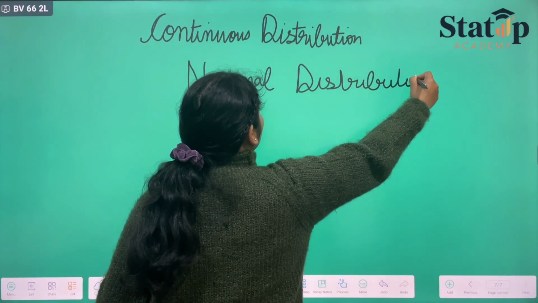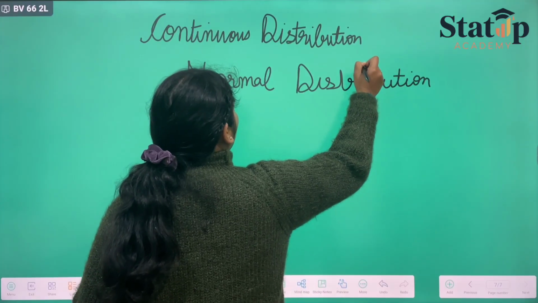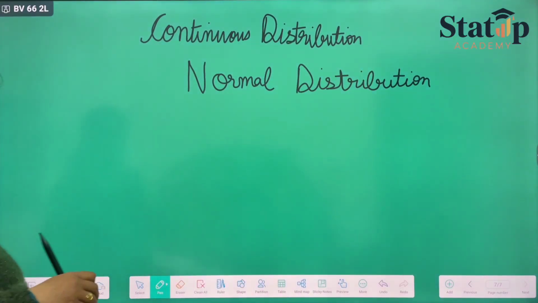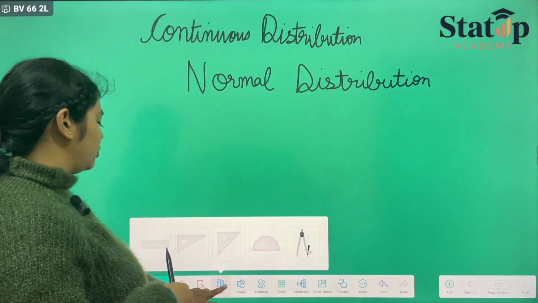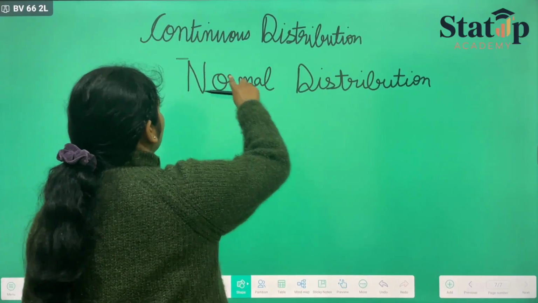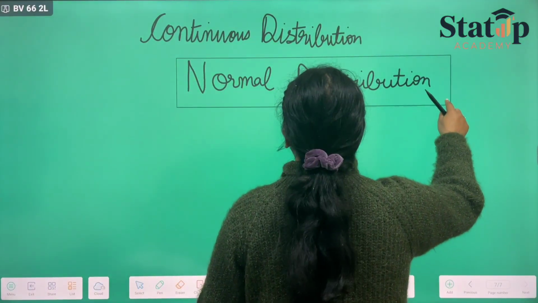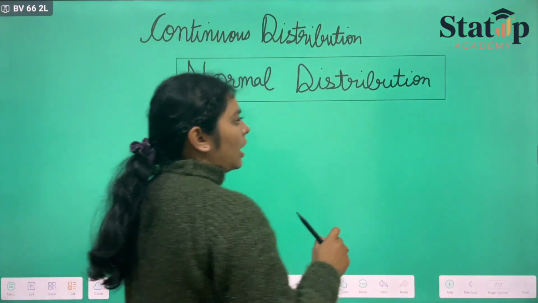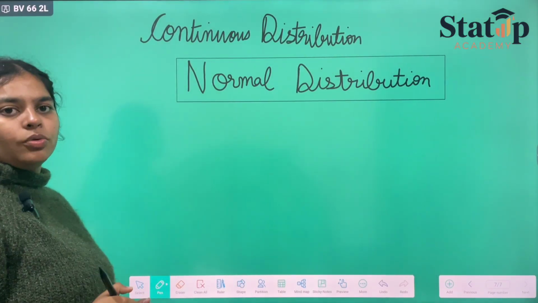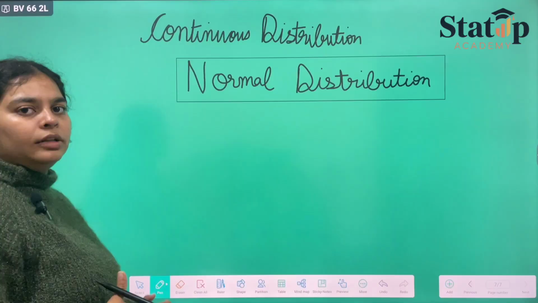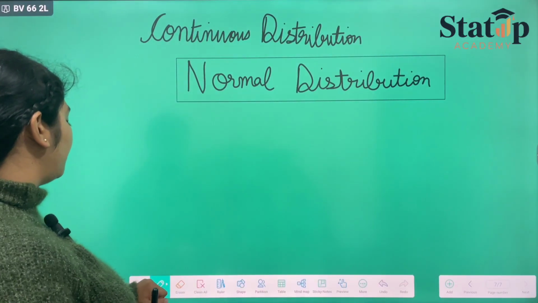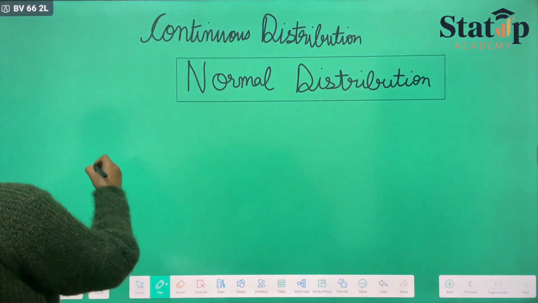This distribution forms the basics of our statistics, and this is the most important distribution that we will study in the whole of distributions, continuous as well as discrete, because every distribution is compared to this only. So this is considered a threshold as compared to the other distributions. For the continuous distribution, first of all we'll talk about its PDF.